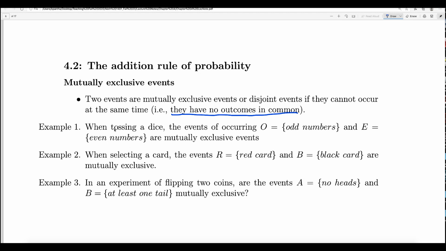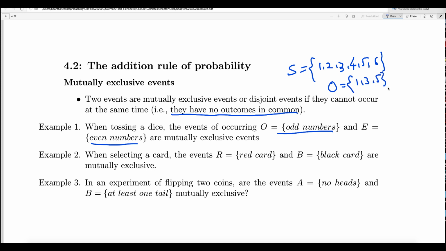For example, when you toss a dice, the events of occurring odd numbers and even numbers are mutually exclusive, because when you toss a dice, what are the outcomes in the sample space? 1, 2, 3, 4, 5, 6, right? If you consider event O of odd outcomes, then 1, 3, 5 is the event of all odd outcomes. And if you consider the event of even outcomes, then you get 2, 4, and 6 from the sample space, right? Look at the events O and E. They do not have anything in common. So these two are disjoint events.